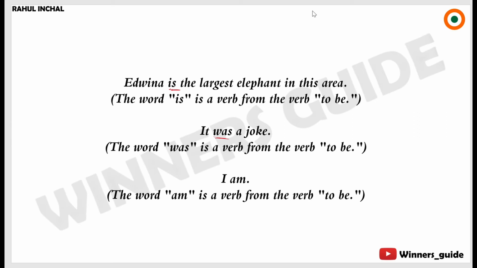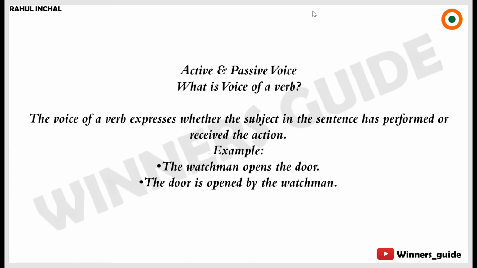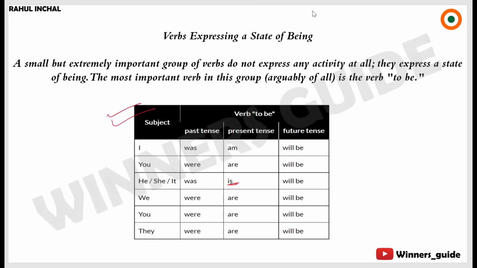I am. The word am is a verb from the to be form. Now, I hope the to be form is clear to you. Like I said, go through this table and you'll understand the to be form.